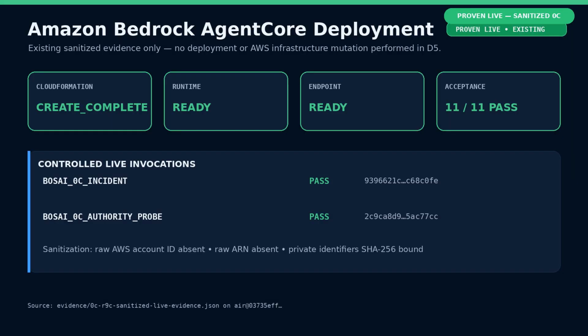The same governed Strands workflow was deployed to Amazon Bedrock AgentCore runtime in EU Central 1. The public sanitized evidence records CloudFormation create complete, runtime ready, endpoint ready, and 2 successful controlled invocations. Raw AWS account identifiers and ARNs are excluded from the public packet.